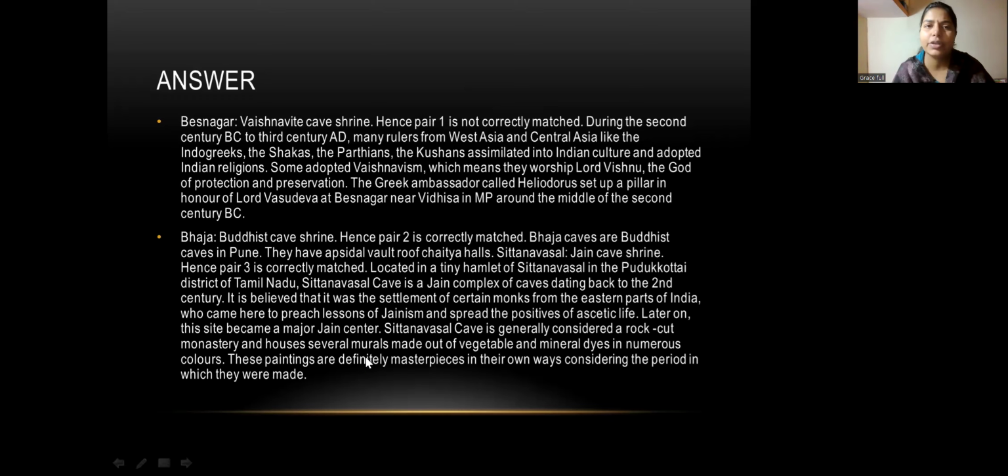During the second century BC to the third century AD, many rulers from West Asia and Central Asia, like the Indo-Greeks, Shakas, Parthians and Kushanas, assimilated into Indian culture and adopted Indian religions. Some adopted Vaishnavism, which means they worshipped Lord Vishnu, the god of protection and preservation. The Greek ambassador Heliodorus set up a pillar in honor of Lord Vasudeva at Besnagar near Vidisha in MP around the middle of the 2nd century BC.